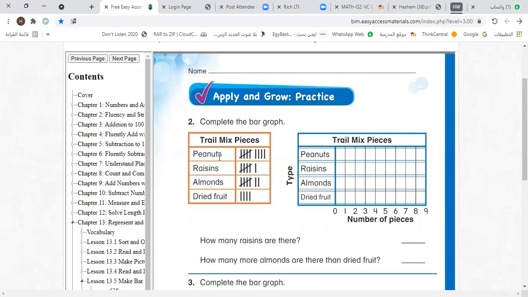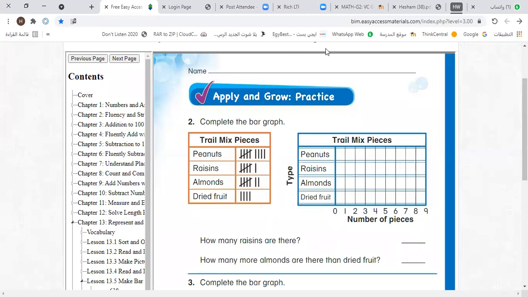How many pieces of peanuts? It's 5 and 4 more. 5 and 4 equals what number? It's 9. How many raisins? It's 6. How many almonds? It's 7. How many pieces of dried fruit? It's 4. So let's draw now the bar graph.